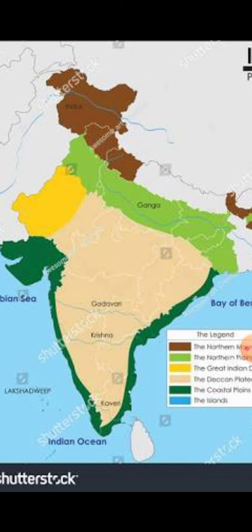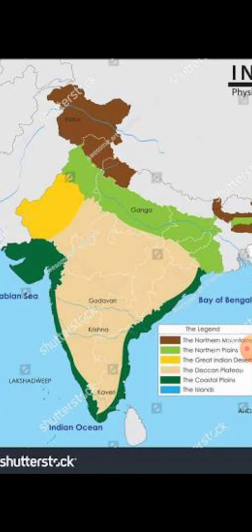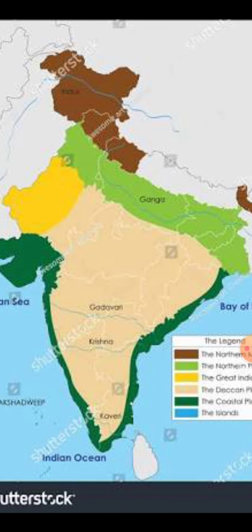And between the Western Ghats and the Eastern Ghats lie the coastal plains, that is the dark green color. East side means the Bay of Bengal. Where the Bay of Bengal is, that side is the east side, and the west side is Arabian Sea. So those are the coastal plains. Coastal plains are very narrow, and by seeing the dark green color you may know whether they are broad or narrow. So coastal plains are very narrow.